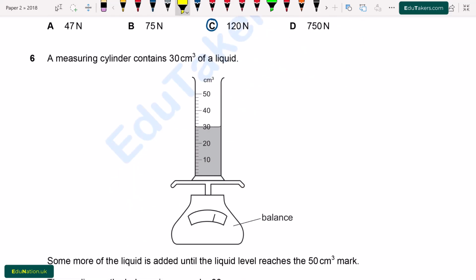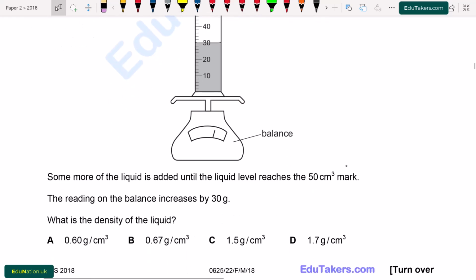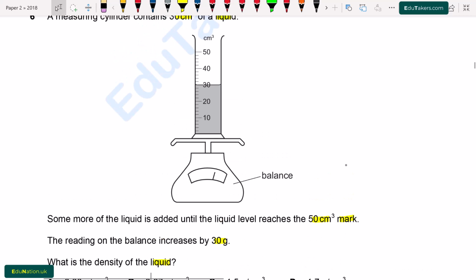Question number 6. A measuring cylinder contains 30 cubic centimeter of a liquid. Some more of the liquid is added until the liquid level reaches the 50 cubic centimeter mark. The reading on the balance increased by 30 gram. What is the density of the liquid? Here we have to find out the density of the liquid.